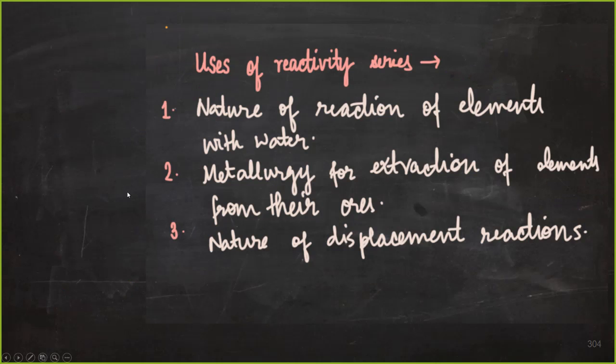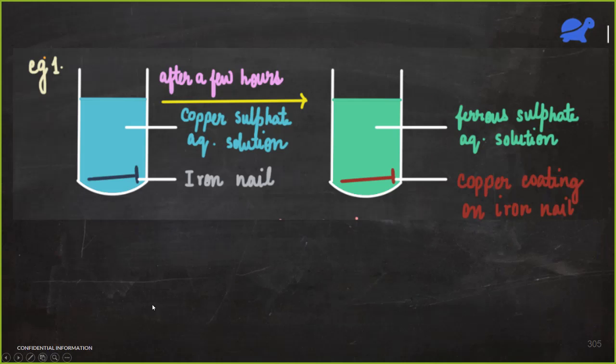So what are the different uses of reactivity series? Again, a question from a previous year paper. One is we can decide how these elements react with water. Next thing, we can decide what is the nature of displacement reactions. And we can also decide how can we extract this metal from its ore. So this second part we will cover in the next class when we talk about metallurgy. And we'll see an experiment now.